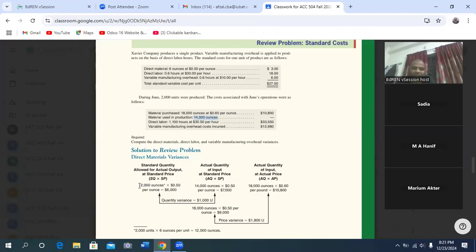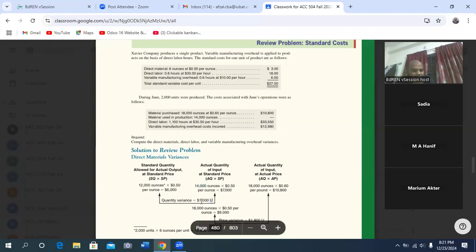Here the standard quantity is 12,000 and the actual quantity is 14,000. So 2,000 more quantity was actually required, isn't it? That's why our quantity variance is 1,000 unfavorable. How? 7,000 minus 6,000.